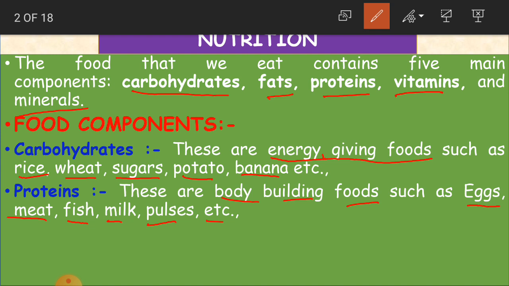Eggs, meat, fish, and milk are all from animals. Pulses we get from plants.